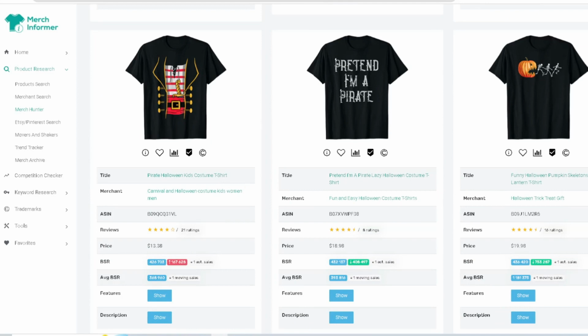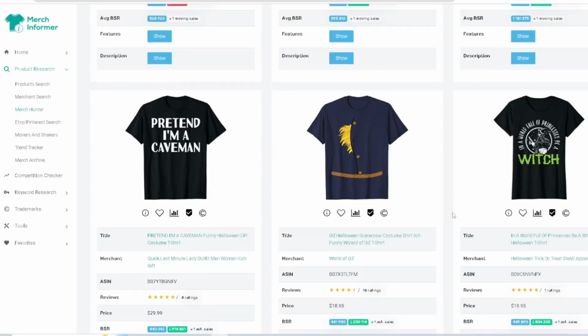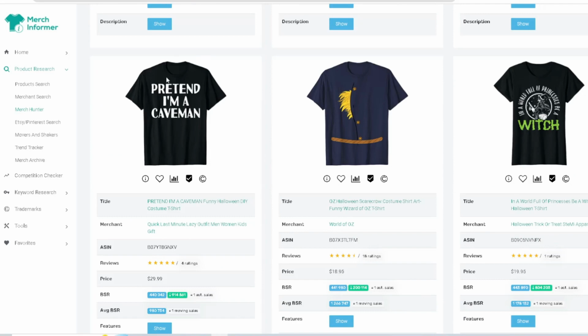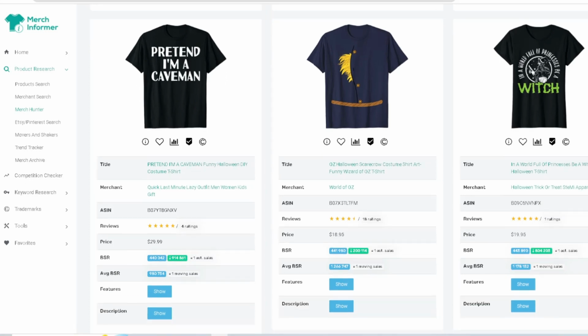You got the jack-o'-lantern eating the skeletons. You had the other one eating the ghosts. Pretend I'm a caveman. Okay, you got the same thing. We went over this already. Just different ideas, different concept. Oz, Halloween, Scarecrow, Wizard of Oz, something like that. Like I said, you want to be careful with that. Make sure that you have the rights to do something like this.